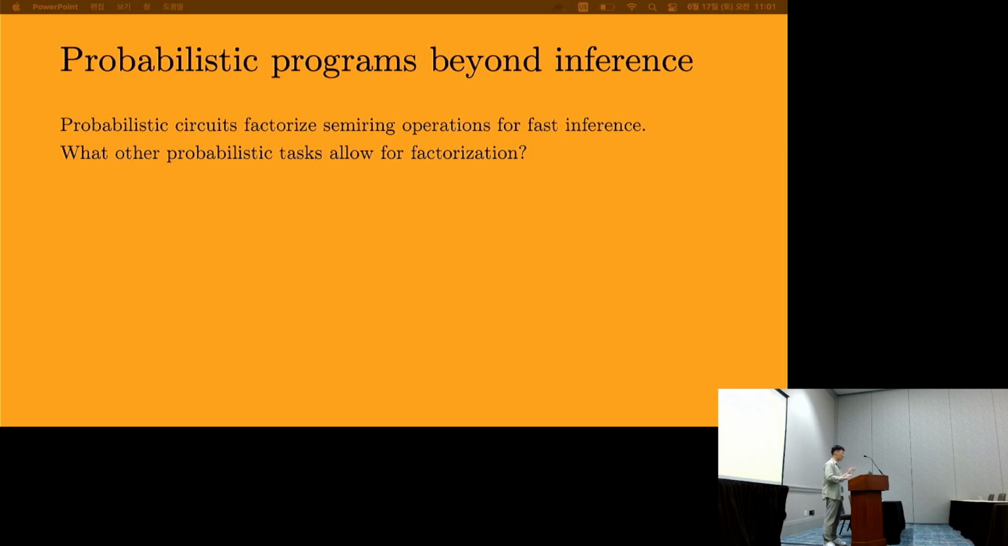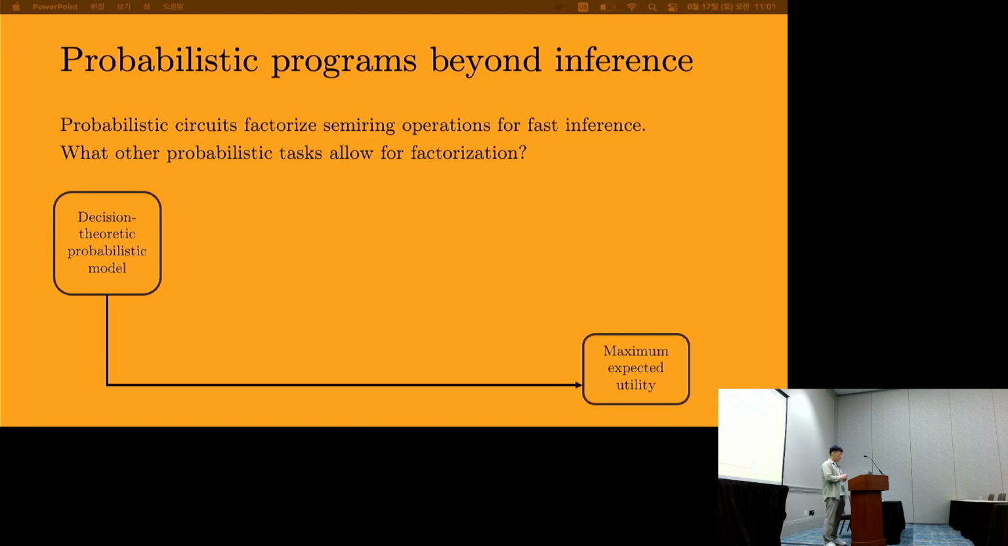What other probabilistic tasks allow for factorization? Well, another probabilistic task that's frequently encountered in the literature is decision theoretic modeling. So we can have a decision theoretic probabilistic model, like an influence diagram, and we can go straight to something called a maximum expected utility calculation, where we try and find the set of choices to make that optimizes our reward. But this is intractable in the same ways that inference in standard probabilistic models is intractable.